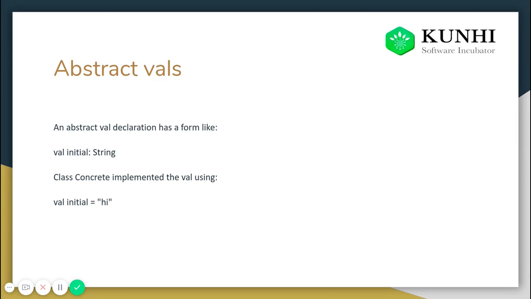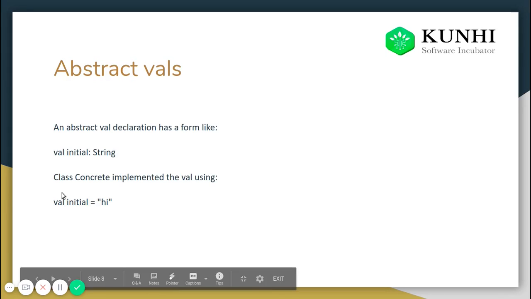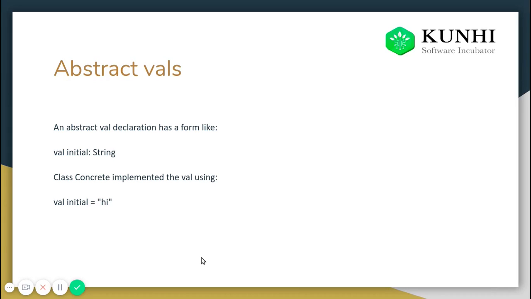Okay, so yeah, abstract field. You have already seen this, that there is an abstract field. Abstract field means we will not define what is inside that variable. So there is a concrete class which defines what's inside it. It will give it a value, it will give it a meaning, that the variable has a certain string in it. So that's how we concretize the definition of the abstract field.